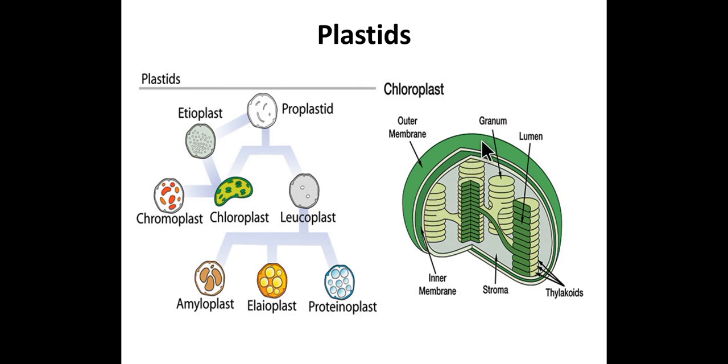The chloroplast shows the stack-like structure called a granum, and the grana are the main center of photosynthesis.